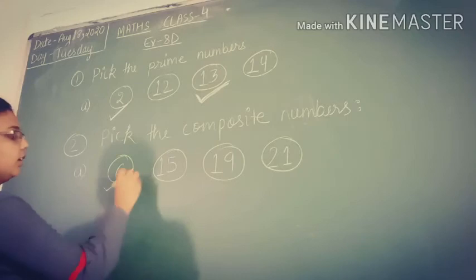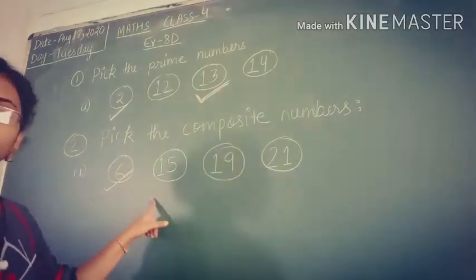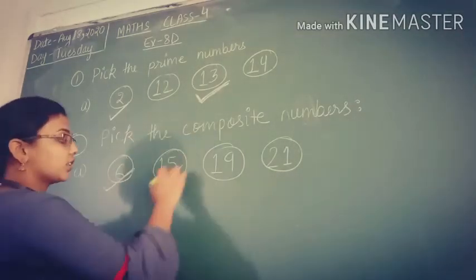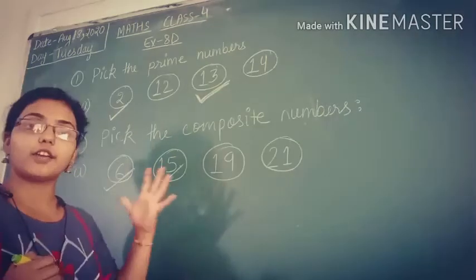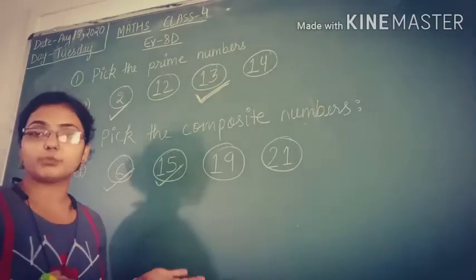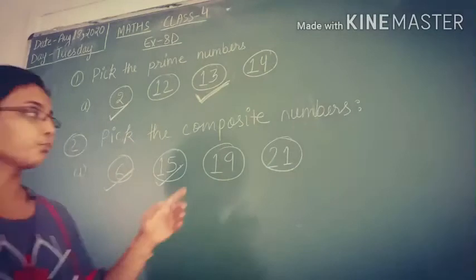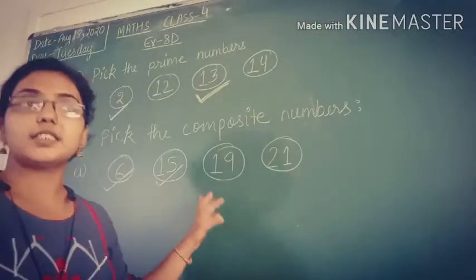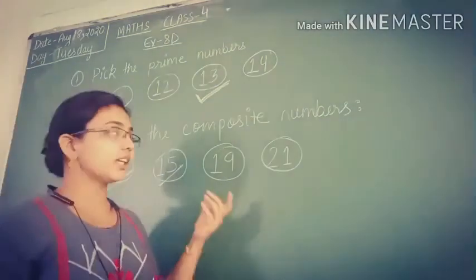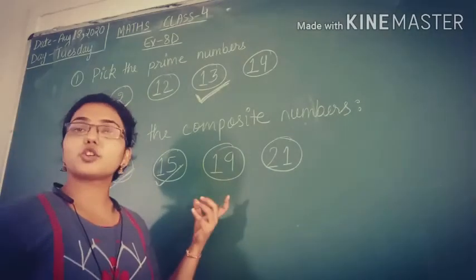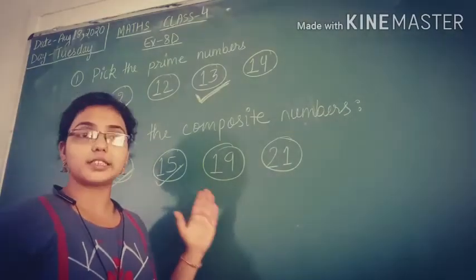So yes, it is a composite number. Then we have 15. 15 is also a composite number क्योंकि वो 3 की टेबल में भी आता है, 5 में भी आता है, itself में भी आता है, 1 में भी आता है. Next is 19. 19 is not a composite number, it is a prime number because it does not come in any table other than 1 and itself.